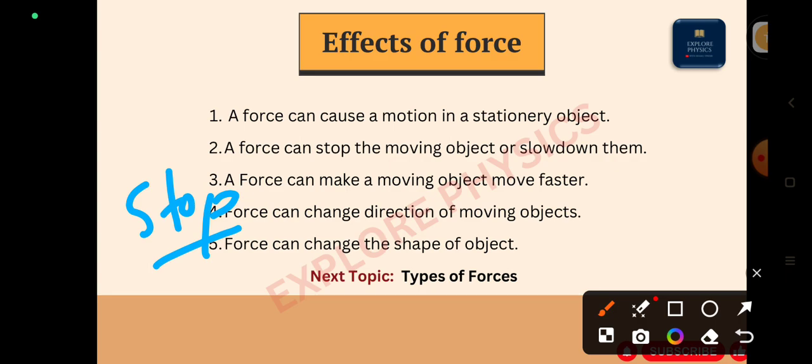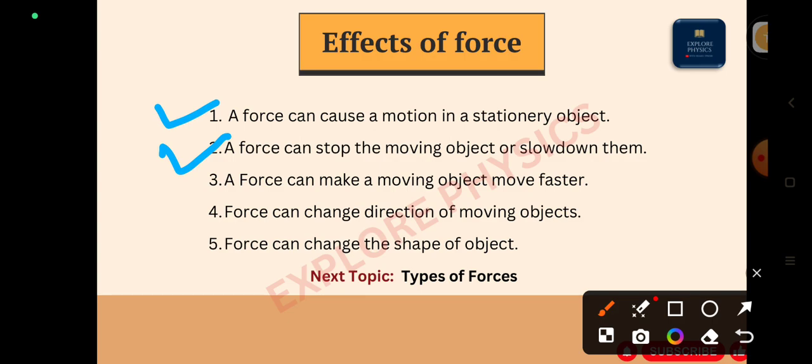I will give you one more nice example. While playing cricket, the batsman has hit the ball. When the fielder takes the catch, that time the ball is already in the state of motion. He has taken the catch means he has applied his force on that ball, and the object slows down, or we can say the ball stops its motion. So this also happens because of the effects of force. First, change in the state of motion. Second, to stop or slow down the object.